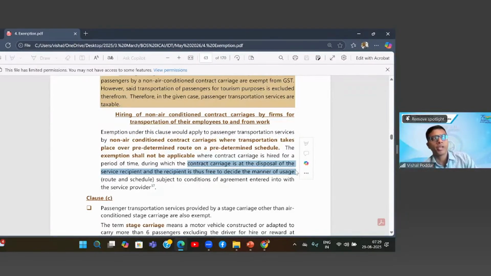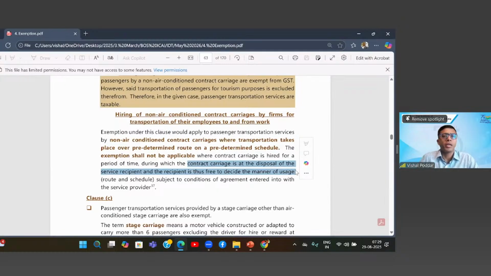See, there is a similarity between both these services, but technically they are different. So first, I am taking the cab for getting transportation service, which will be exempt because this entry is for transportation. But where my intention is to hire or rent out that vehicle, which I may or may not use.